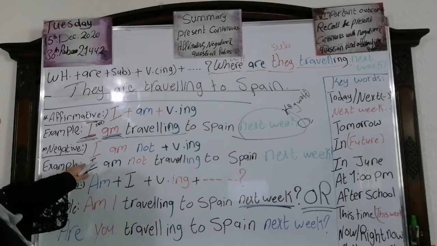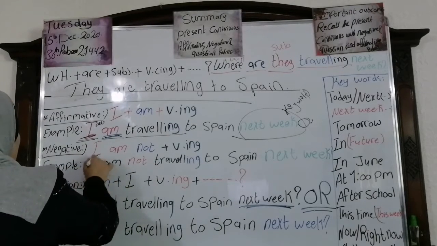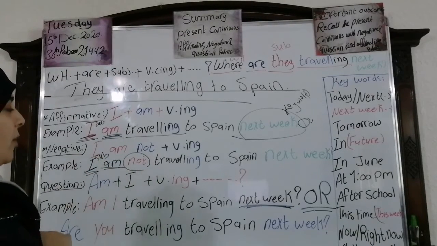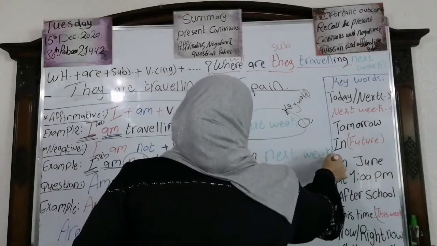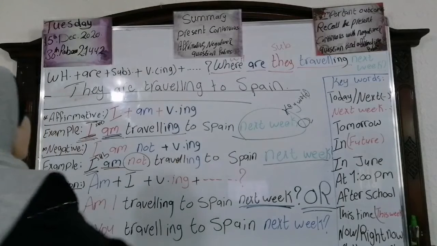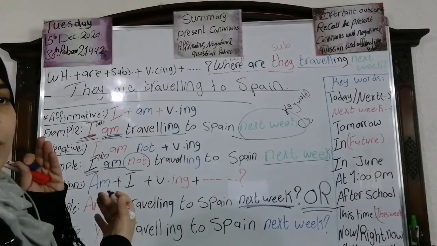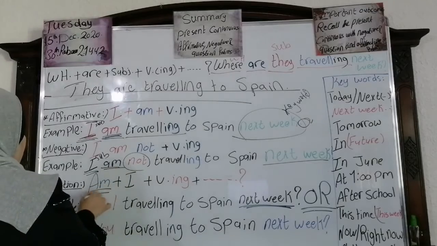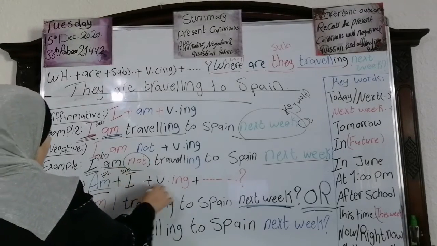Now the negative: I am not, plus verb with ing. We say am, subject, not. We said we put the not with the helping verb. I'm not traveling to Spain next week. Next week is the keyword, and traveling with ing. Now look at the question. We are going to invert. We put am in the beginning, then the subject I, then the verb with ing.